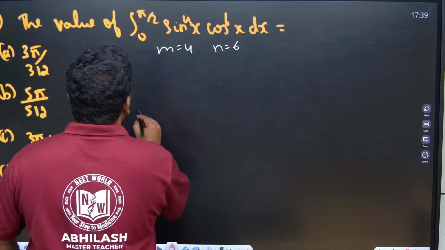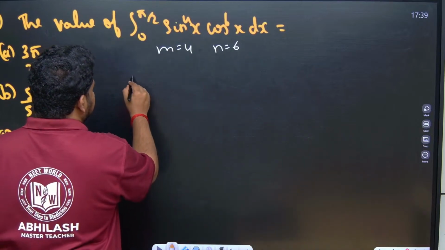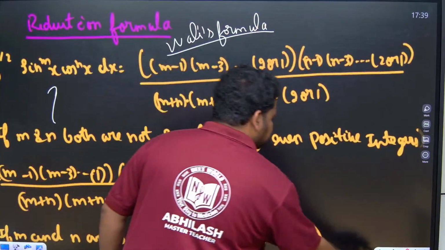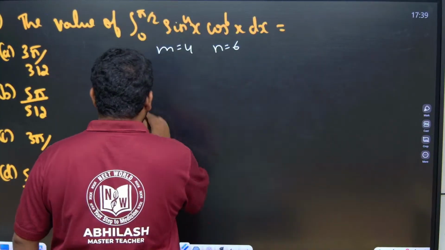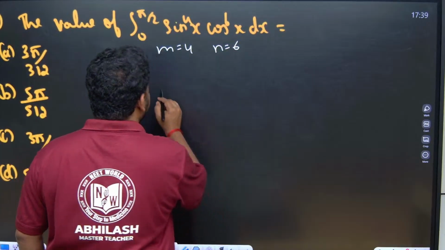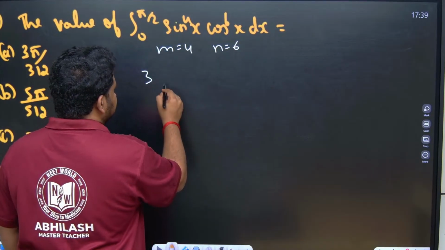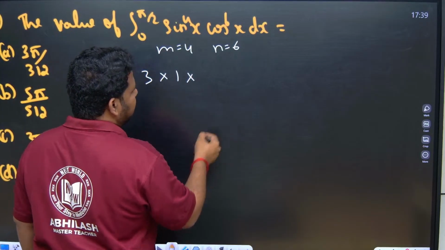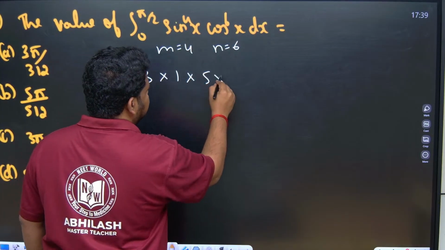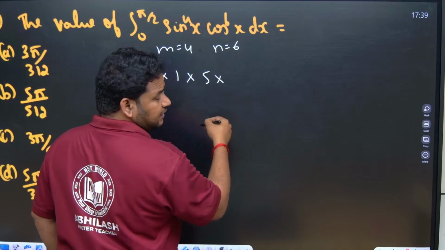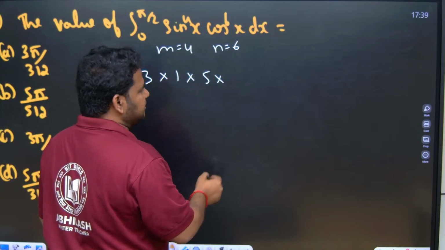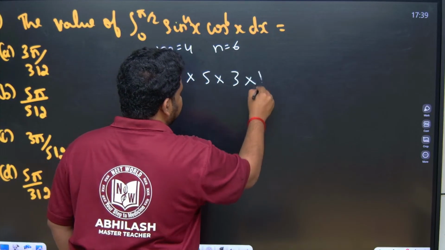So, what I should write? In the numerator I should write first 4, then 4 minus 1, which is 3, then 4 minus 3, which is 1. What about n? First 6 minus 1, that is 5, then 6 minus 3, that is 3, then 1. Got it?